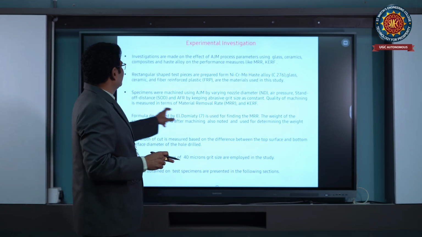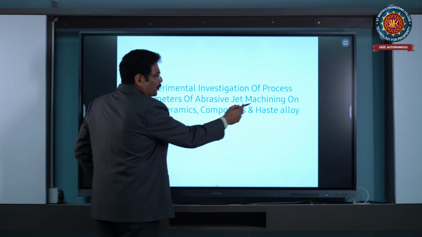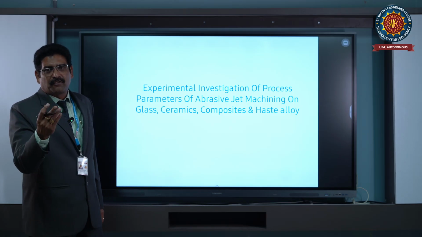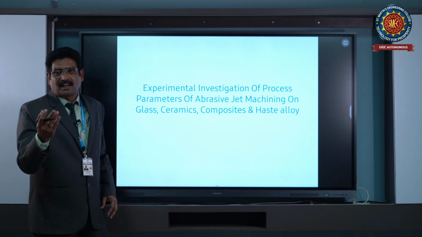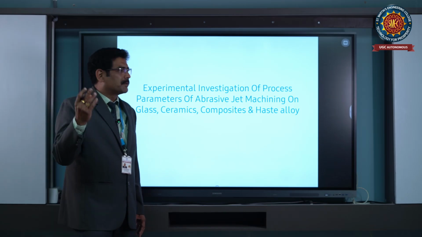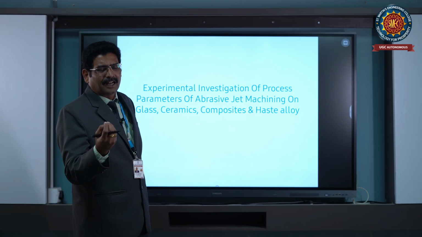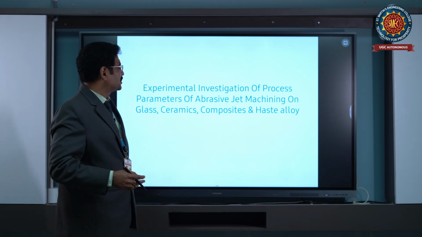Coming to the materials, as we discussed earlier, there are different types of materials: glass, ceramics, composites, hard alloys. These are some materials we can machine. Apart from these, we can go through other materials also, like different types of steels, high chromium steels, mild steels, and metals and non-metals can be machined using this.